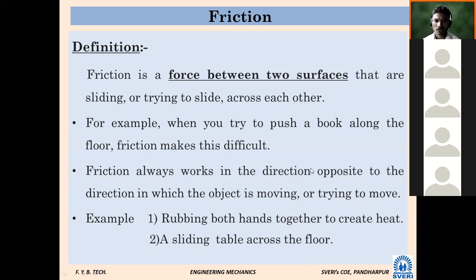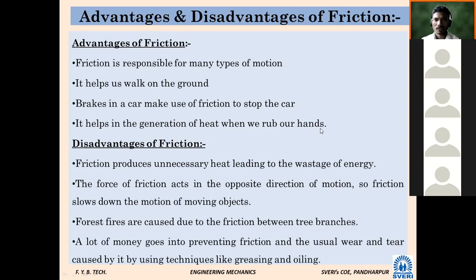Friction definition we have seen. Certain parts we have discussed. Examples we have seen thereafter. Then advantages and disadvantages we have seen. So friction is responsible for many types of motion. Likewise, it helps to walk on the ground. Brakes for the vehicle: unless friction comes into the picture, we cannot apply the brake to our vehicle. It is as simple as this.